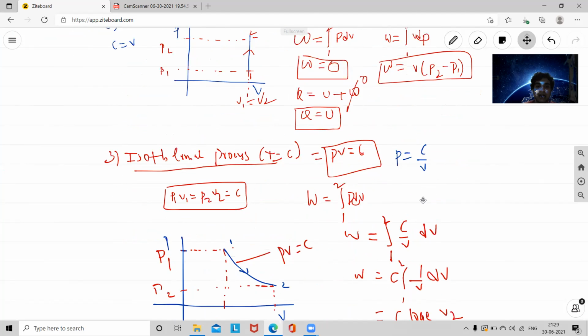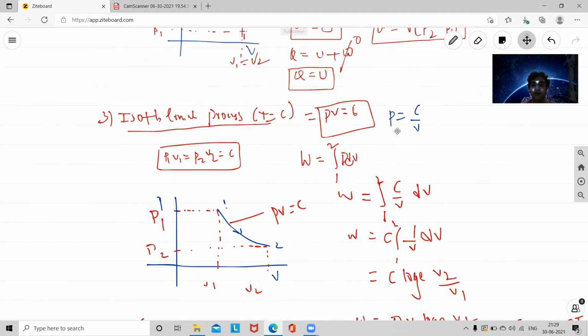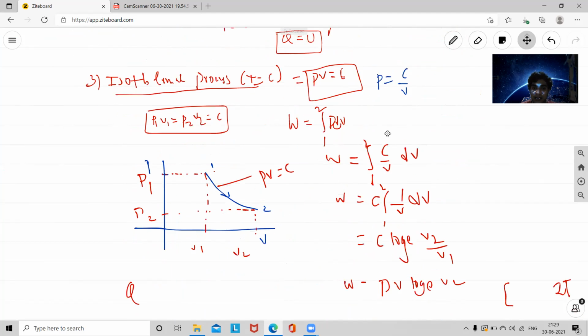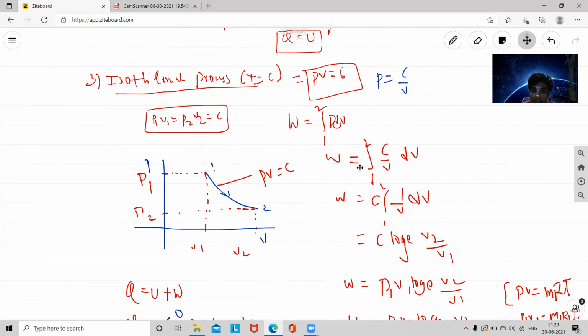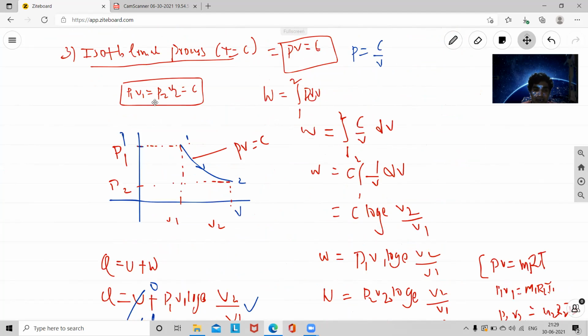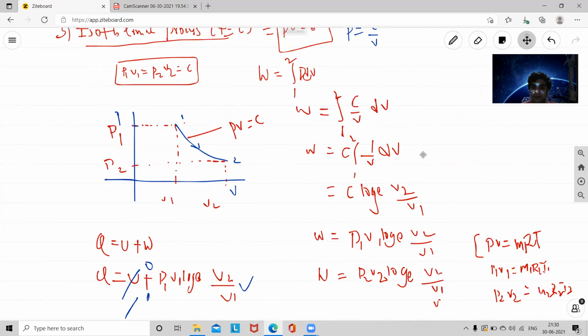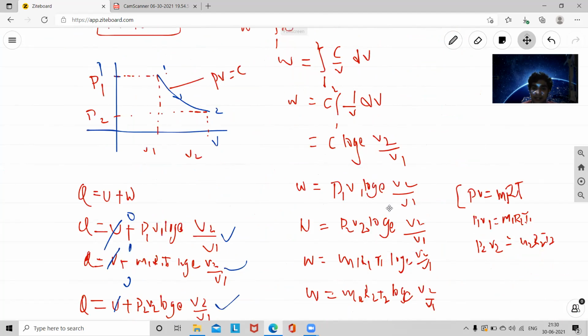Finally, the isothermal process. PV is equal to constant, P is equal to C by V, and you know very well W is equal to the integral of P dV. So I can write here P1 V1 is equal to P2 V2 is equal to constant. For the process 1 to 2, P is C by V into dV, C is constant, so the remaining value is 1 by V into dV, so W is C log V2 by V1.